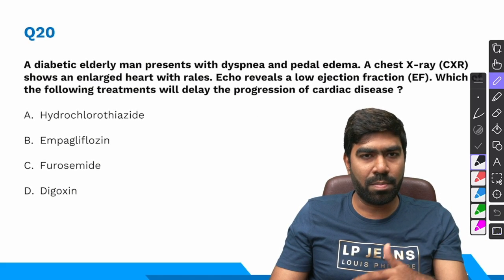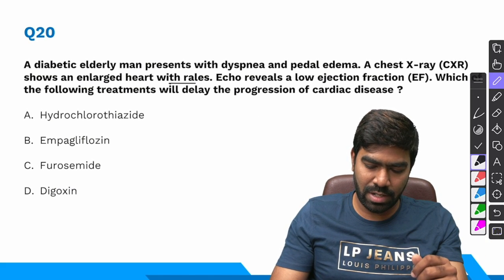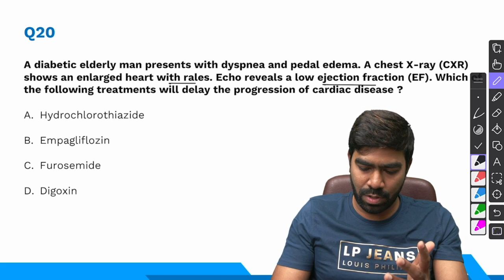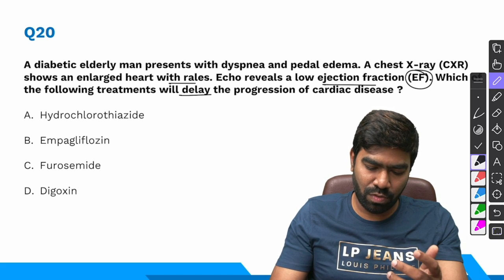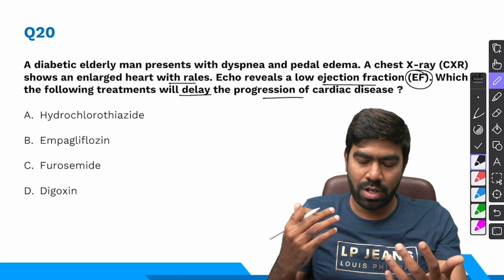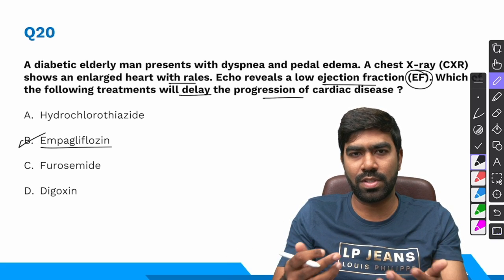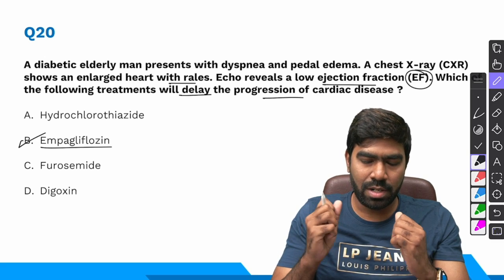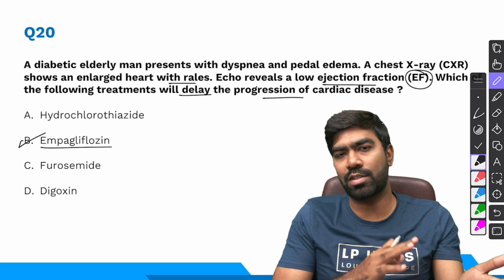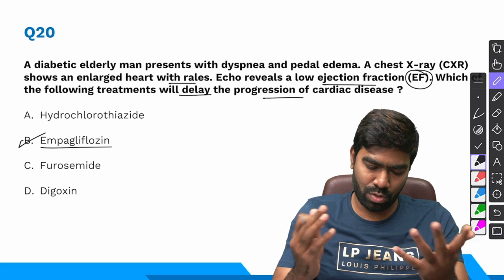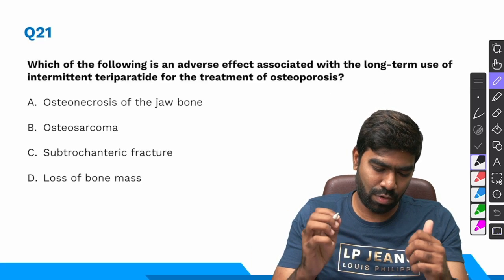Question number 20 is a repeat of the 19th question, to be honest. The patient has chronic HFrEF because the patient's ejection fraction is low. They're asking which of the following treatments will delay the progression of cardiac disease. Among the 4 pillars, the only thing mentioned in the options is empagliflozin, which is a diabetic drug, to be honest, but still it has tremendous benefit in heart failure with reduced ejection fraction. So the right answer is simple, option B, empagliflozin.